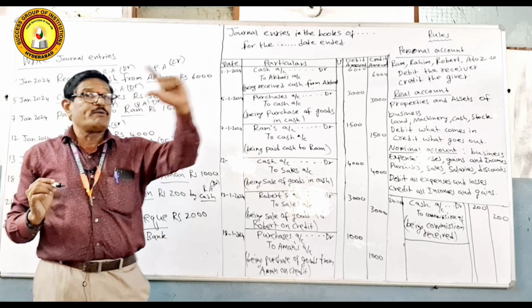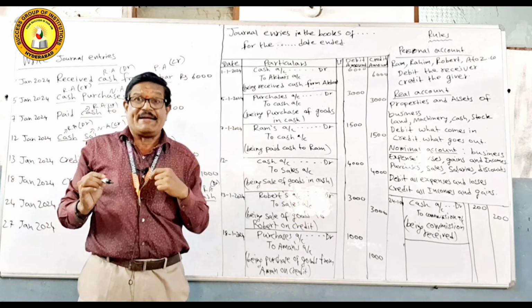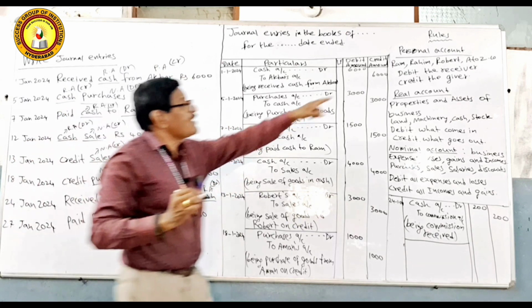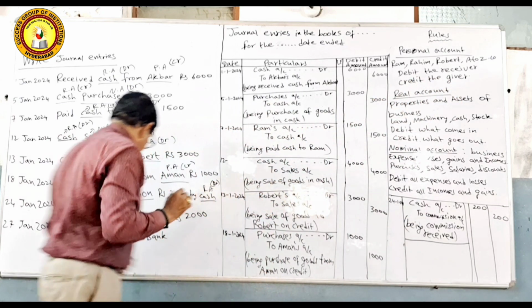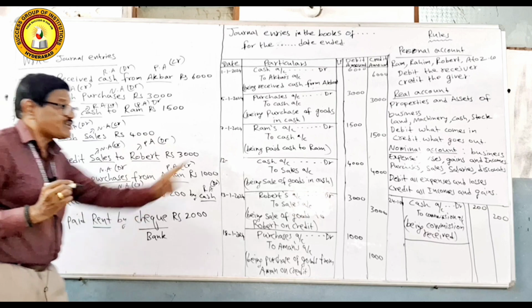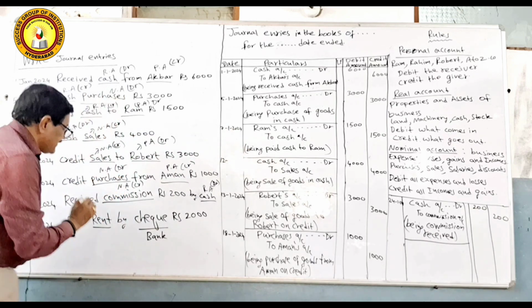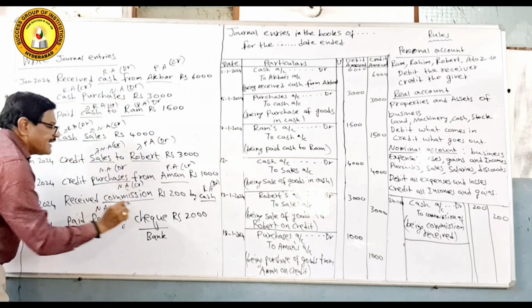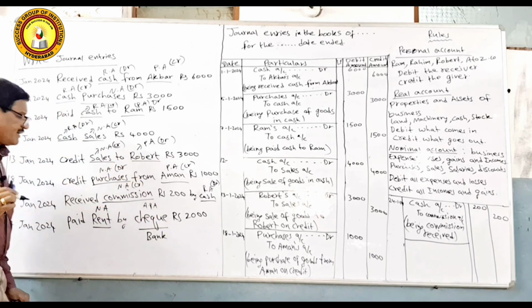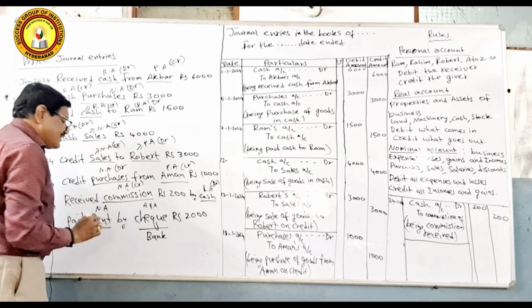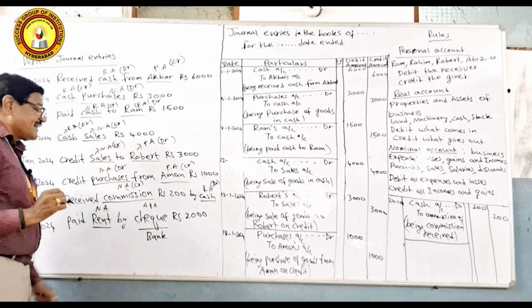A bank account represents somebody's name, so we apply the rule, debit the receiver, credit the giver. Now here, rent is an expenditure. You are paying rent, that comes under nominal account, and the bank comes under artificial person account. Now here, the rule says debit the receiver, credit the giver.